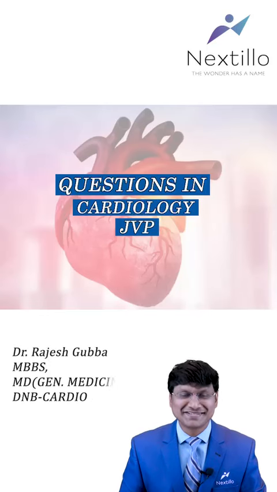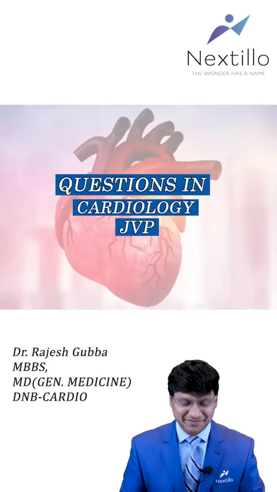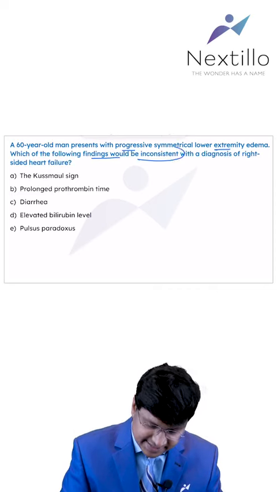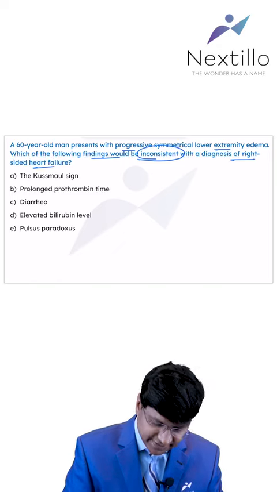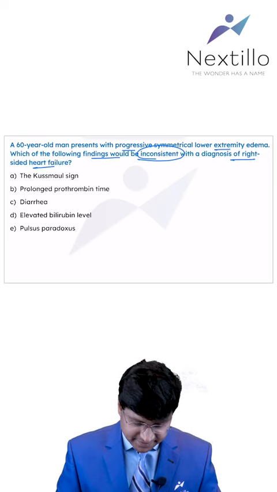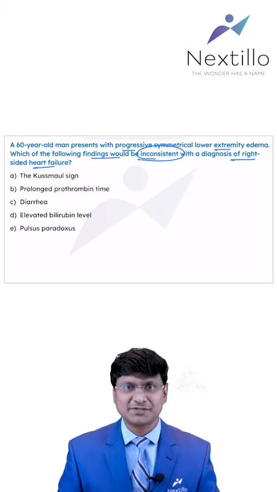Now, let me discuss the questions in the topic of JVP. A 60-year-old man presents with progressive symmetrical lower extremity edema. Which of the following findings would be inconsistent with the diagnosis of right heart failure? The options are 𝐒𝐮𝐬𝐜𝐫𝐢𝐛𝐬𝐜, prolonged prothrombin time, diarrhea, elevated bilirubin level, pulsus paradoxus.